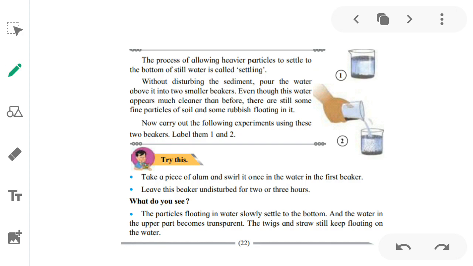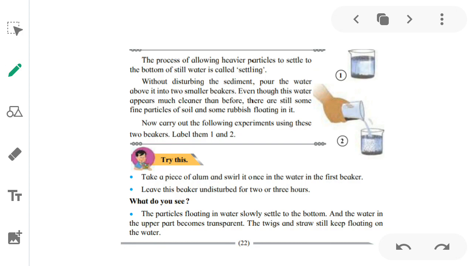So what do you find? That the clearer water will separate while the sediments remain in the beaker. Now take a piece of alum. What does alum mean? I have told you the meaning of alum in the earlier video. Alum means fitkari. We generally have it at our homes.